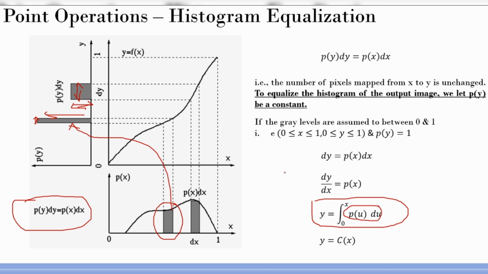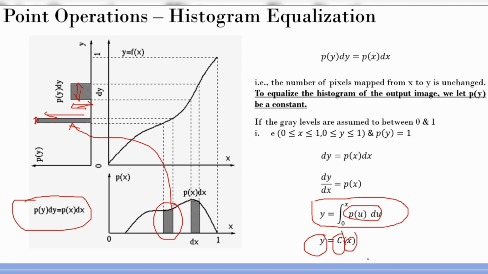You can treat it this way: P of x is the original histogram, and P of y is the expected histogram. And finally, what I get is that image y should be a function of the cumulative histogram of image x.